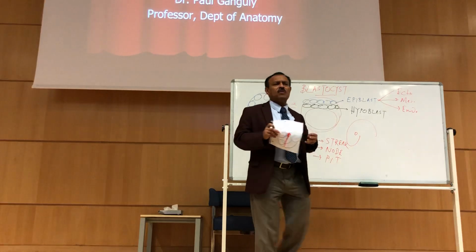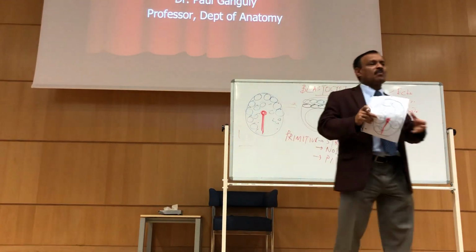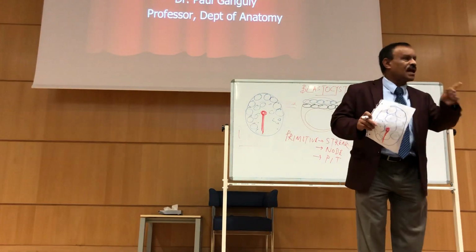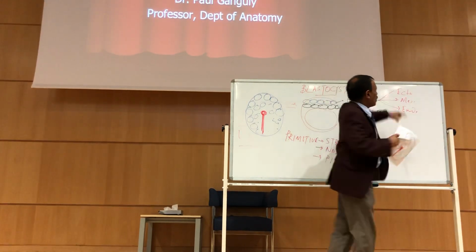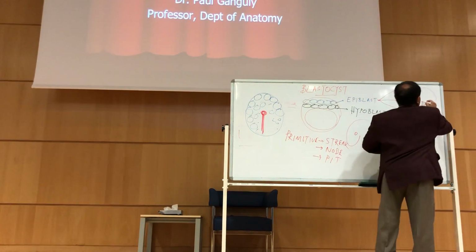So where does the hypoblast go? Very interesting. Hypoblast is responsible for the extra embryonic tissue. These 3 are the embryo. This is the embryo. These 3 are responsible for the embryo.